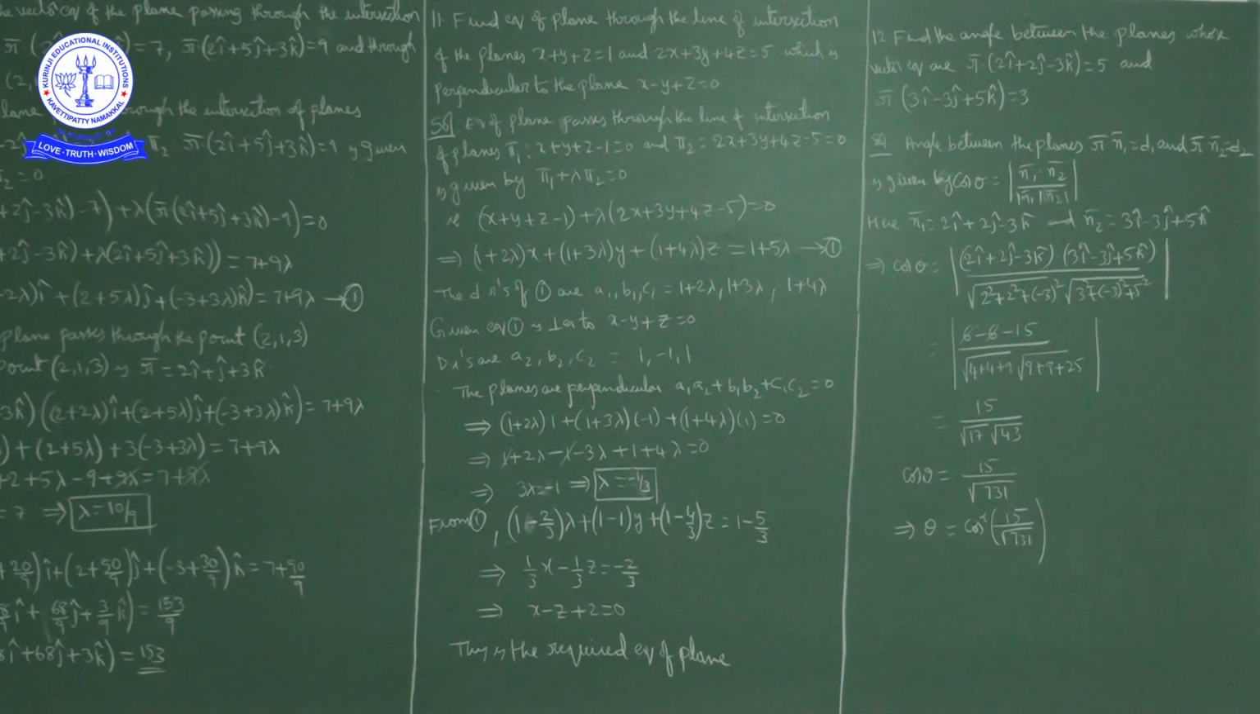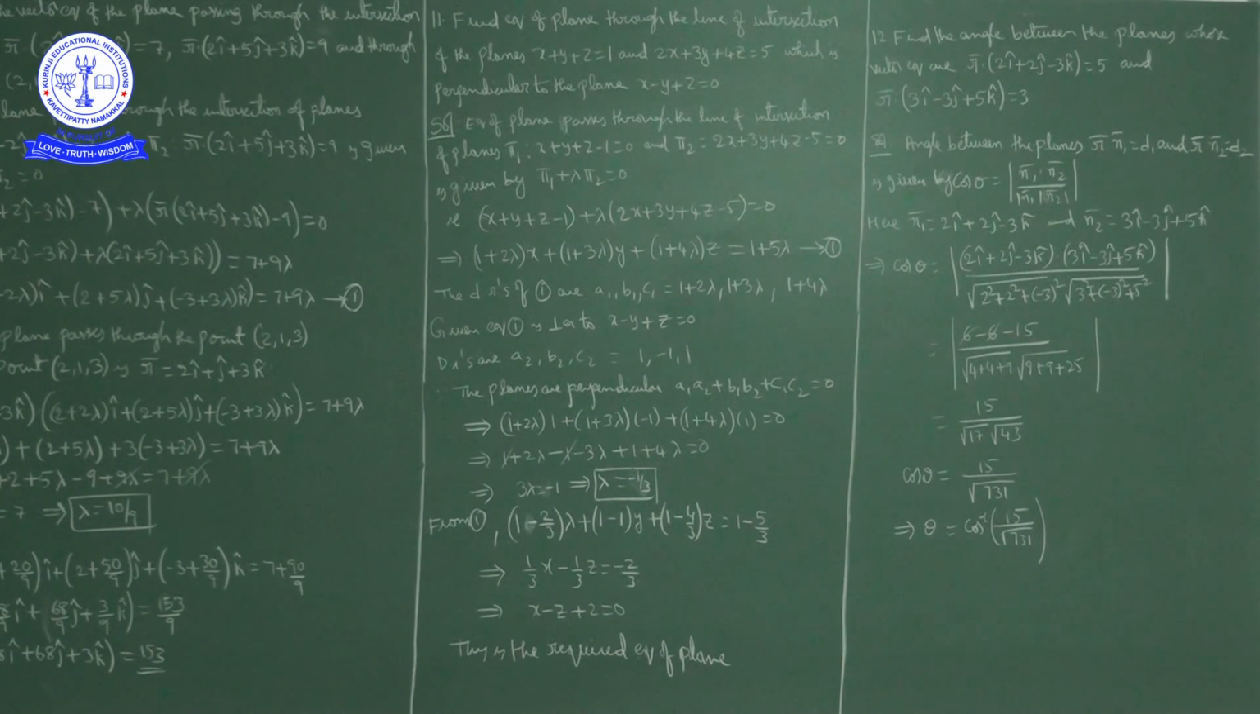Now here what we have, 2 lambda x. If you take x common, (1 plus 2 lambda) into x, plus y, 3 lambda y, common means (1 plus 3 lambda) into y, z, 4 lambda z, common means (1 plus 4 lambda) into z. The constant minus 1 comes to this side as plus 1, and minus 5 lambda comes to this side as plus 5 lambda.